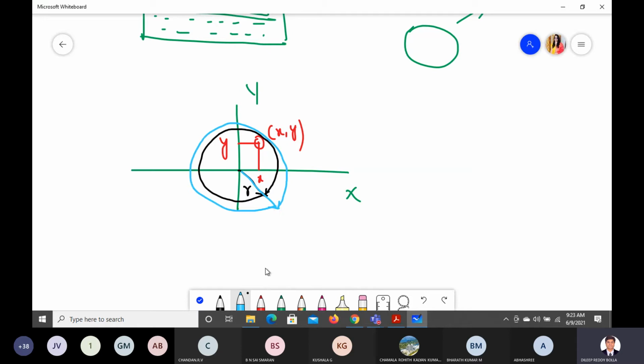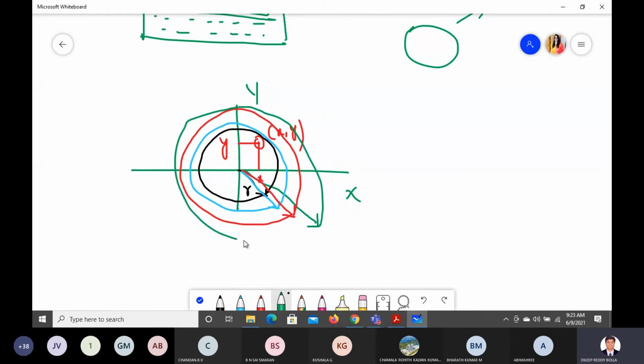If I still extend the degree of freedom up to here, then correspondingly I can increase the plot. There is a maximum limit to the degrees of freedom, so this much is what I can cover. Which means you are increasing the radius. You are at some point here.